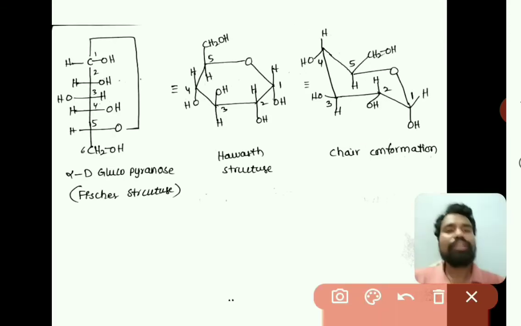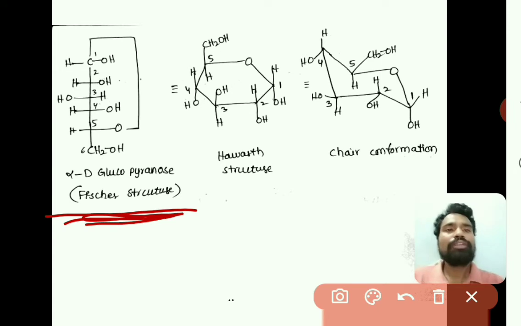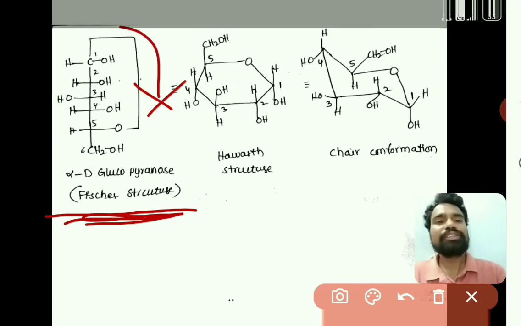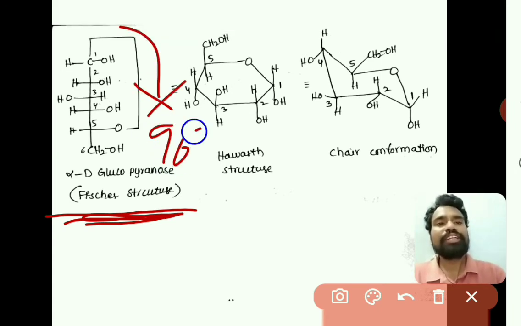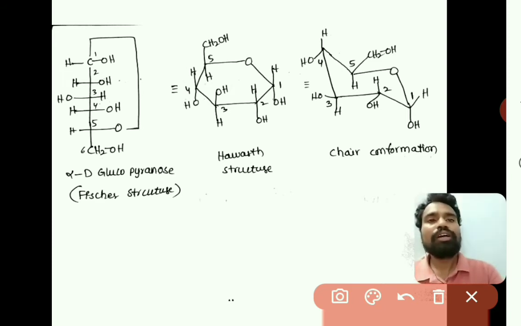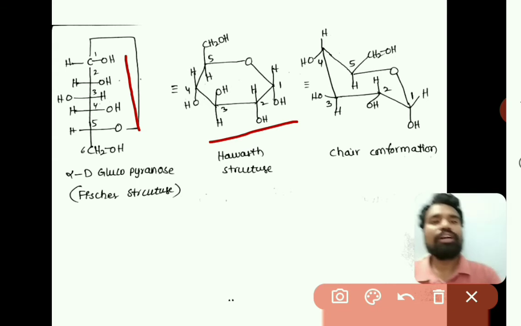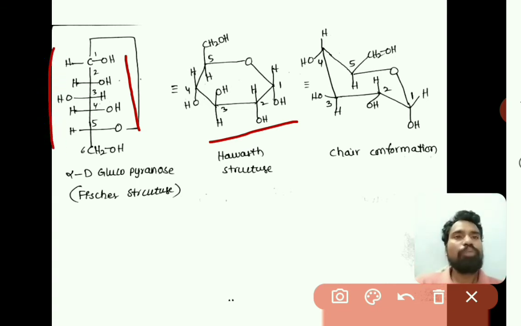Just observe, here I am writing all the structures in one place. This is the cyclic structure of alpha D-glucopyranose, the Fischer structure, right. Rotating 90 degrees towards the right side gives the Haworth structure. In the Haworth structure, all the groups on the right side get a downward direction, and all the groups on the left side get an upward direction, right.